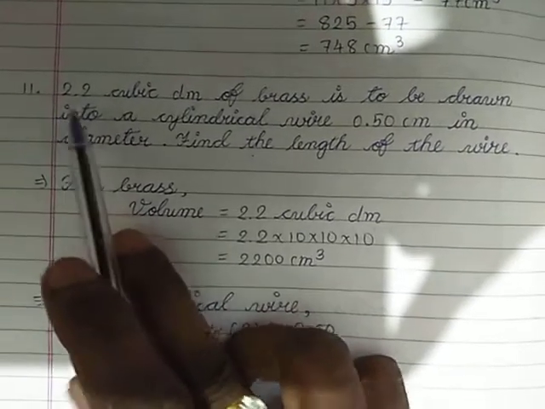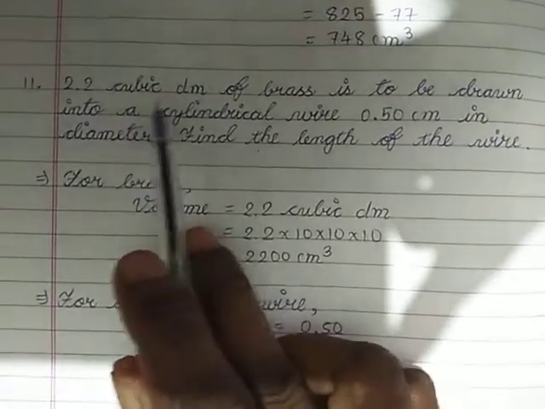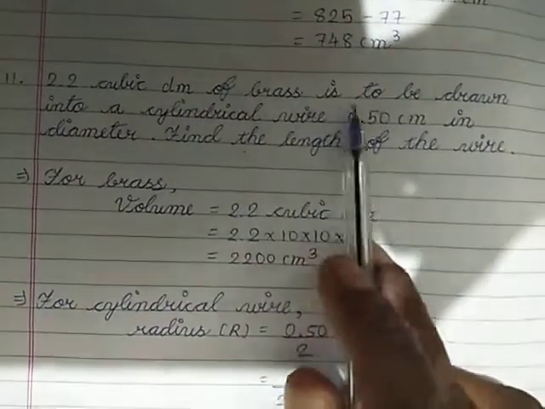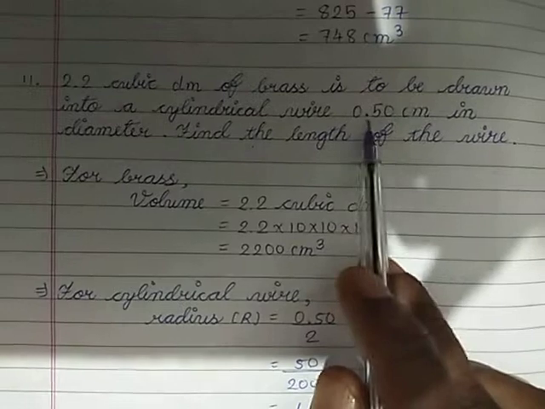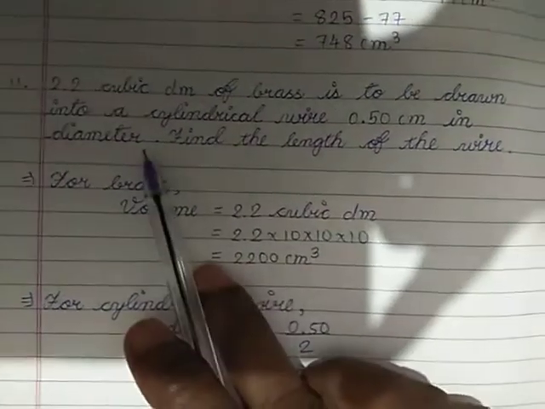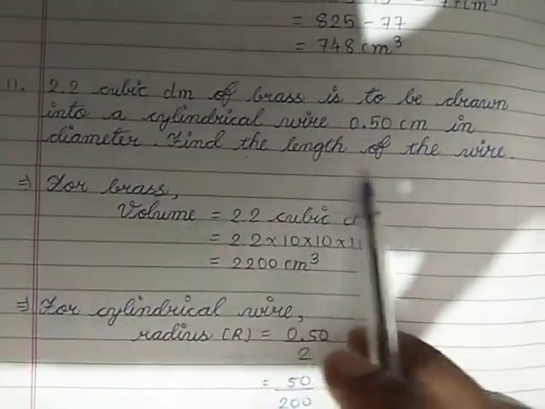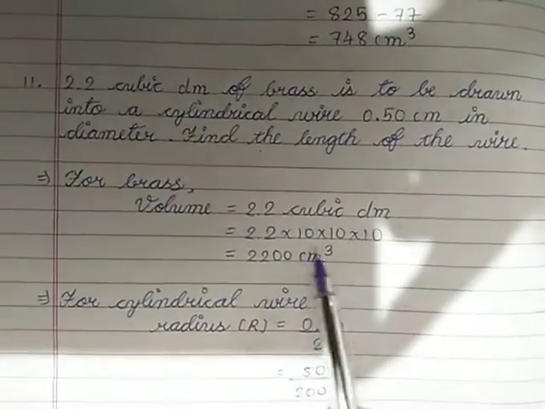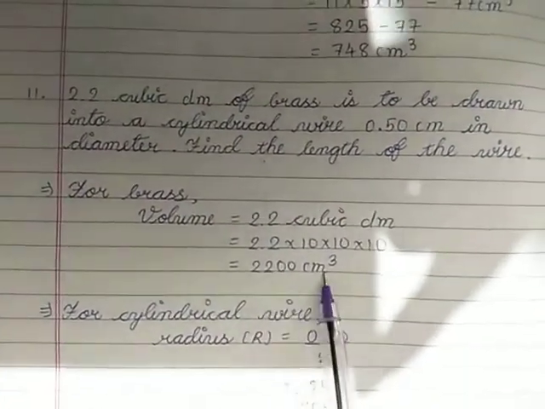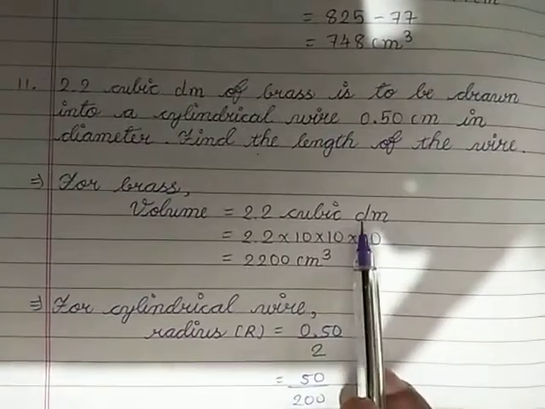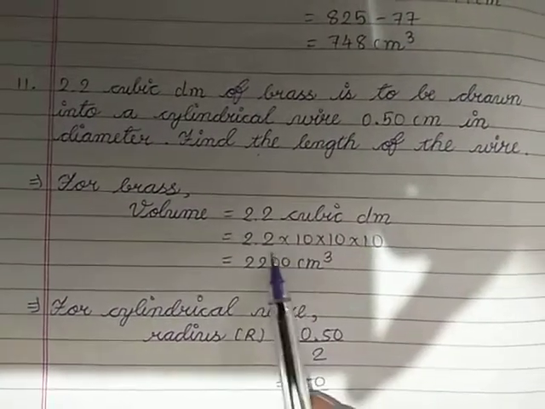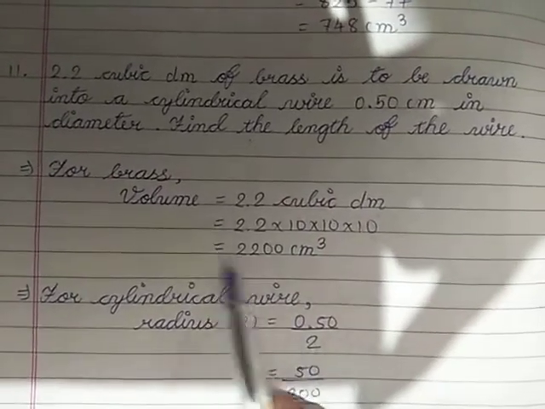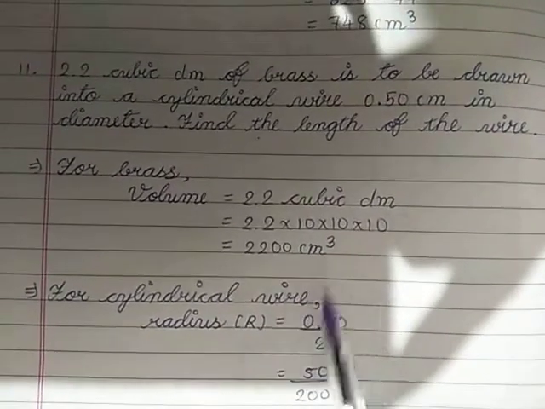Question number 11. 2.2 cubic dm of brass is drawn into a cylindrical wire of 0.5 centimeter in diameter. Find the length of the wire. The brass volume is given in cubic decimeter, so you change it into cubic centimeter: multiply by 10 into 10 into 10.